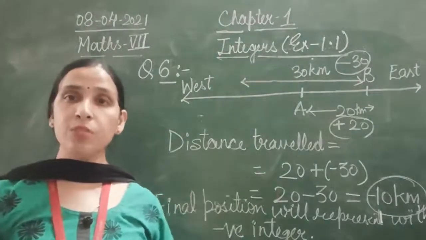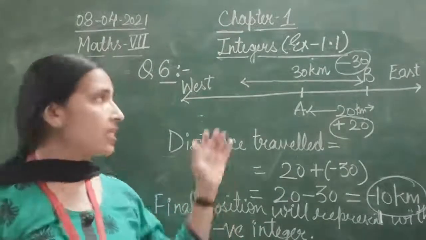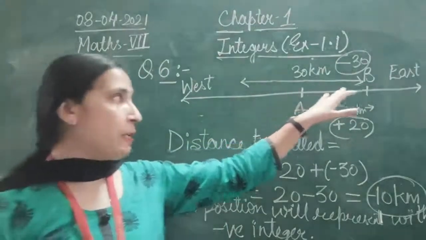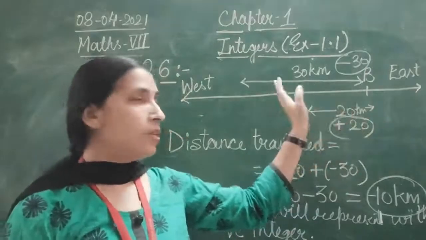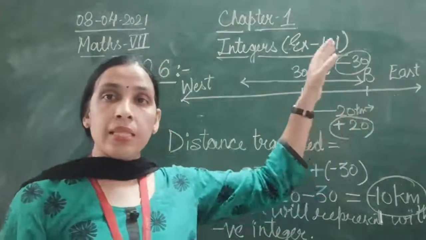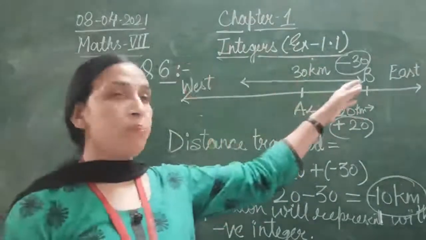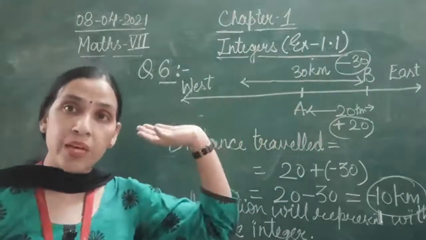So let's revise this question number 6. It is asking that Rekha goes from A to B towards the east 20 kilometers, then starts moving towards west from B and comes 30 kilometers towards west.